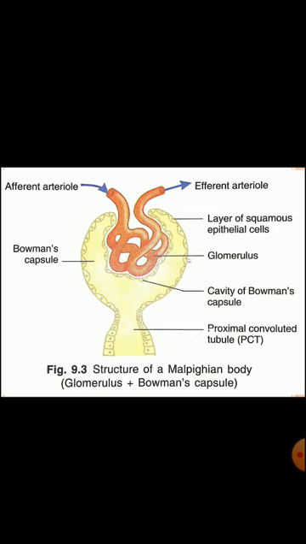In this diagram there are two arterioles, the afferent arteriole and the efferent arteriole, and a cup-like structure known as the Bowman capsule, in which a tuft-like structure is found, known as the glomerulus. Clear? There is a layer of squamous epithelial cells, the cavity of the Bowman capsule, and the PCT, proximal convoluted tubule, which we will discuss further. Clear?